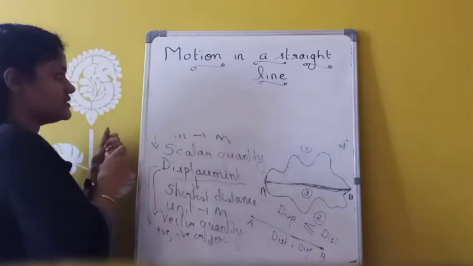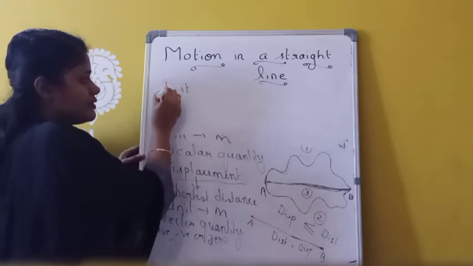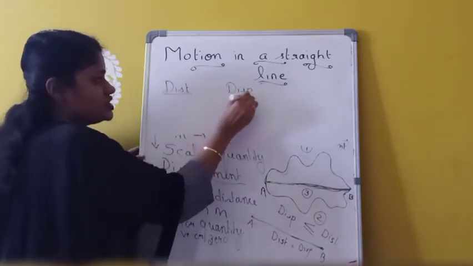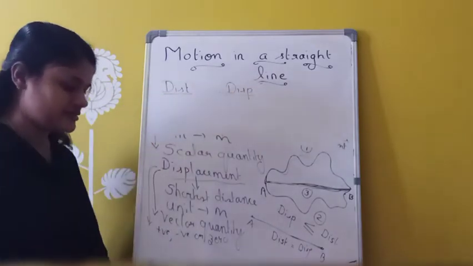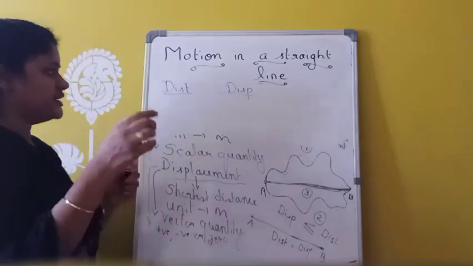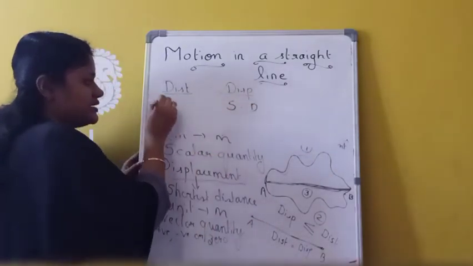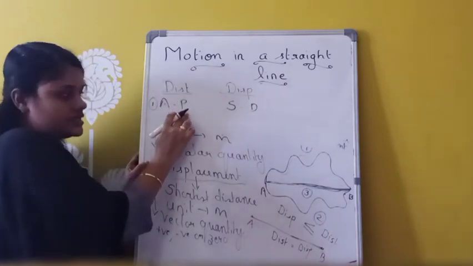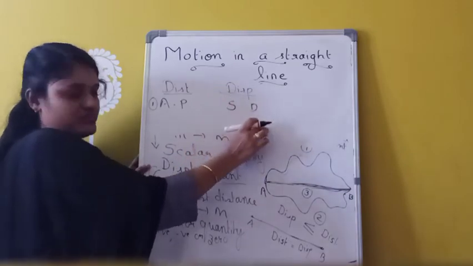The first difference is the definition itself. Distance is the actual path length covered by the object, and displacement is the shortest distance between the initial point and the final point.